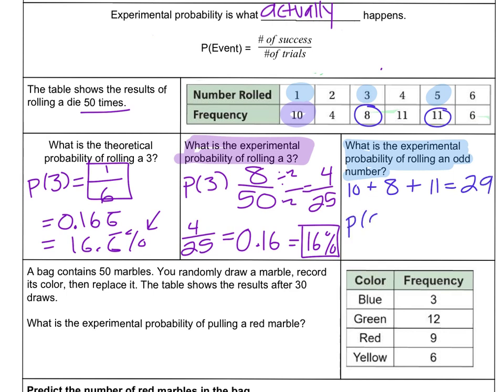So the probability of an odd was 29 out, I didn't write a 9. 29 out of 50, which would be 29 divided by 50 is 0.58, which is 58%. Okay.